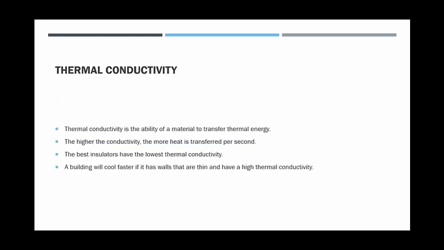That brings us on nicely to thermal conductivity, which is the ability of a material to transfer thermal energy. So the higher the conductivity, the more heat is being transferred per second. The best insulators have the lowest thermal conductivity because they're transferring the least amount of heat per second. So a building would cool faster if the walls are thin and have a high thermal conductivity. Whereas if we wanted our building to stay nice and warm in winter, we would want thick walls that have a low thermal conductivity.